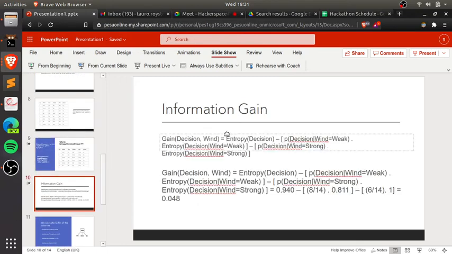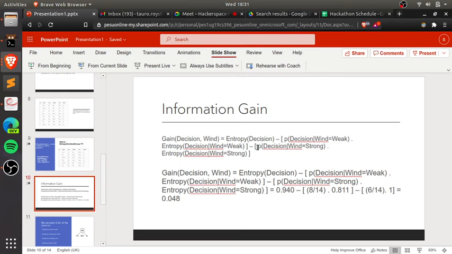So here, entropy of decision is the entropy of target variable. Then P of target variable such that categorical variable 1 is equal to category 1, into entropy of decision such that categorical variable 1 is equal to category 1, minus. If you put this entire thing in brackets, this will eventually turn into plus.